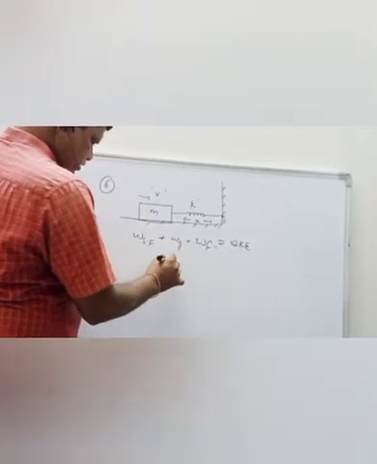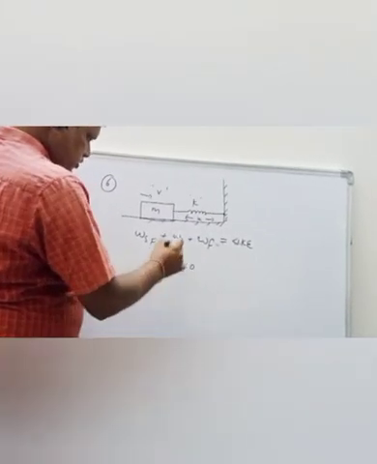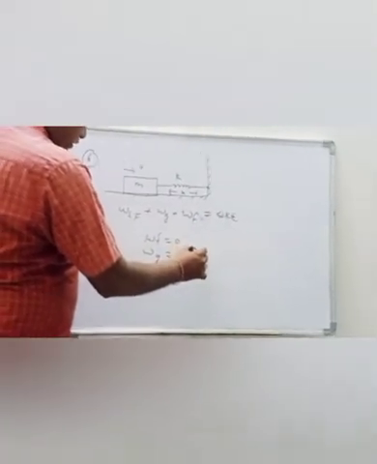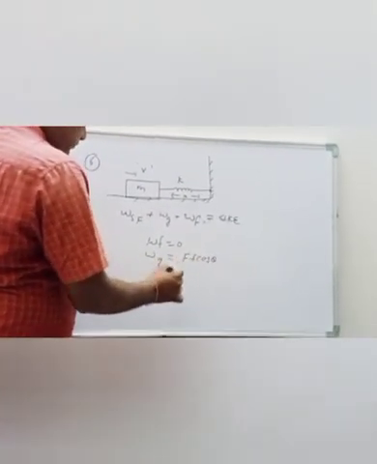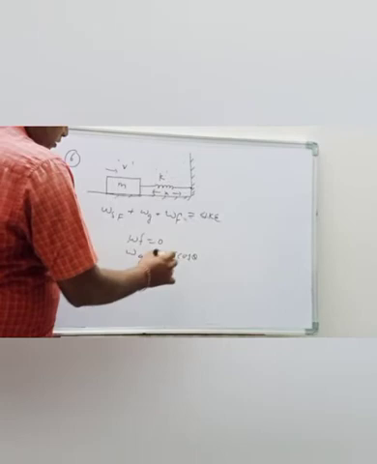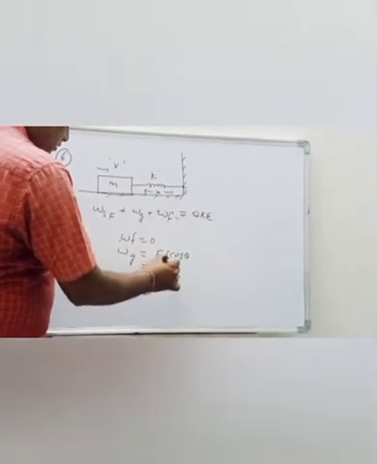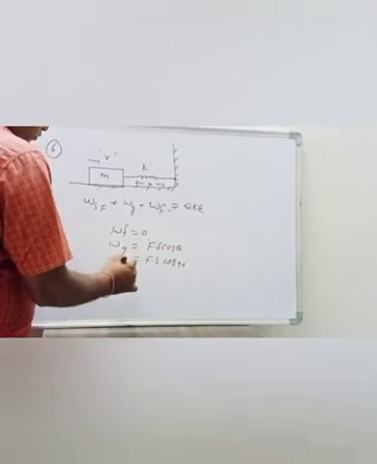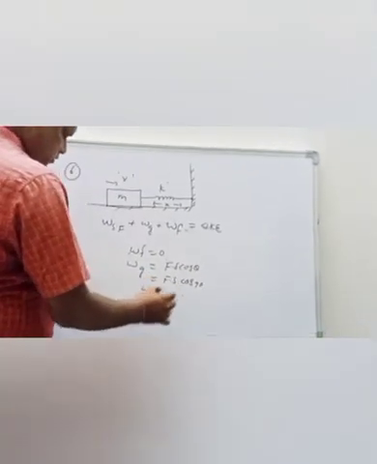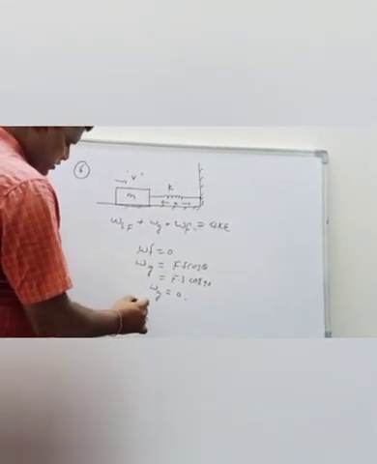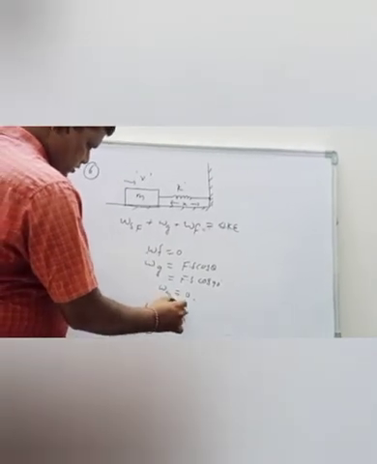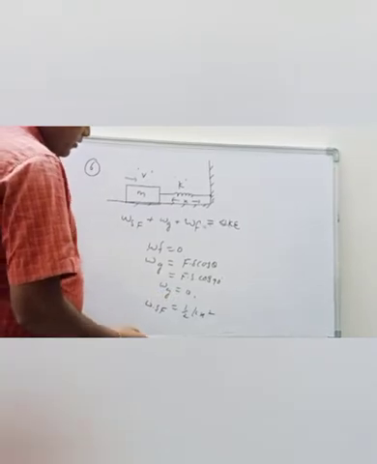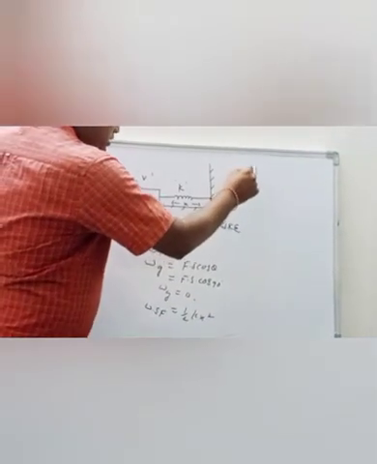So work done by the frictional force is 0, and next work done by the gravity is F dot S cos 90. Therefore, work done by the gravity is 0. Work done by the spring force is half kx square. That is called change in kinetic energy.